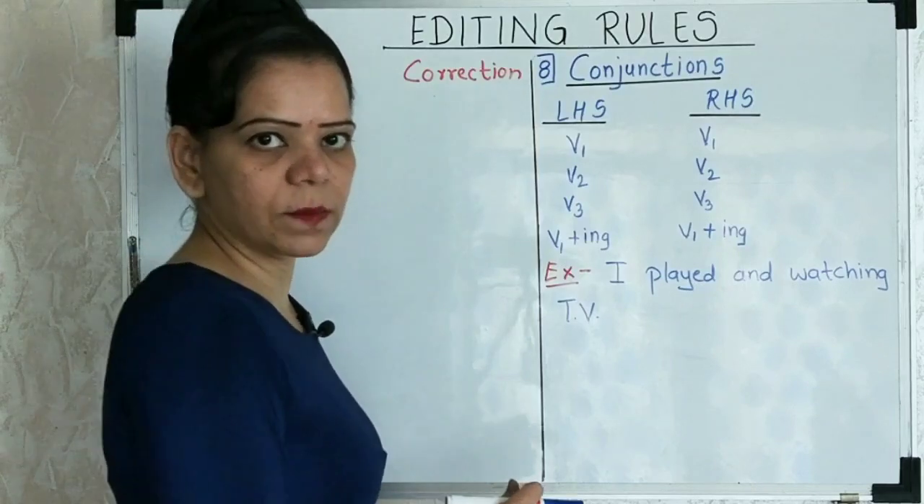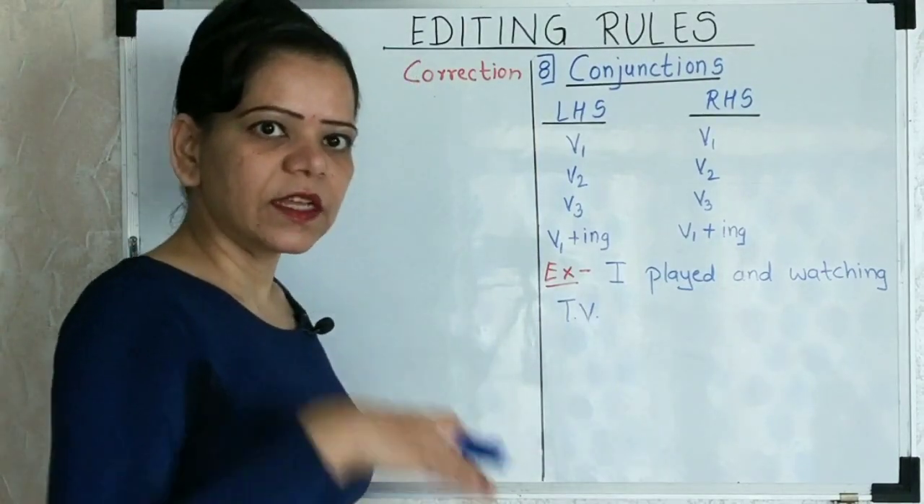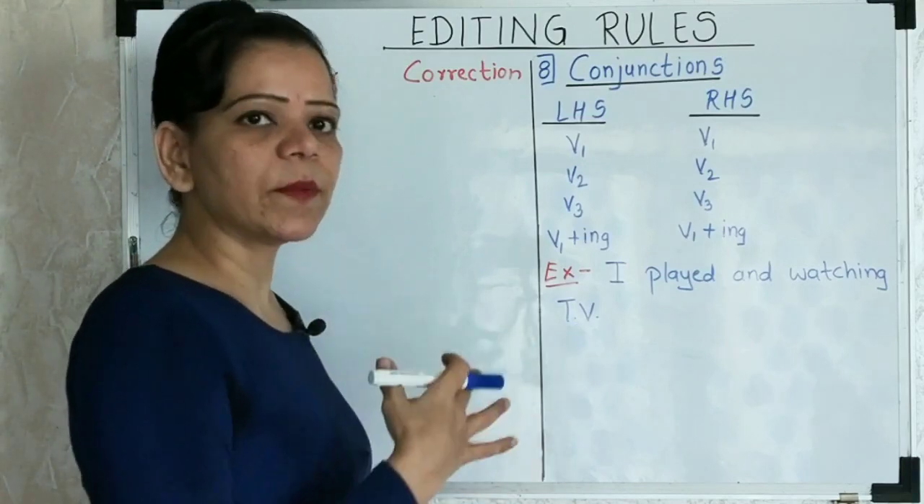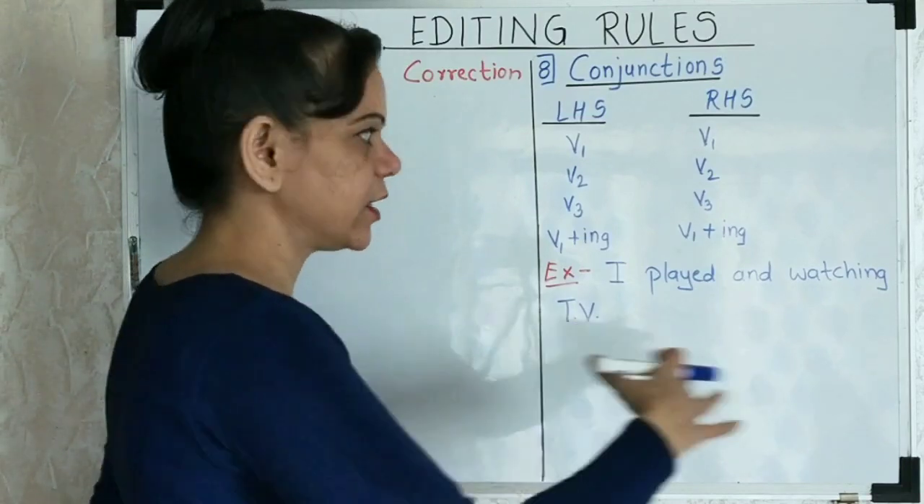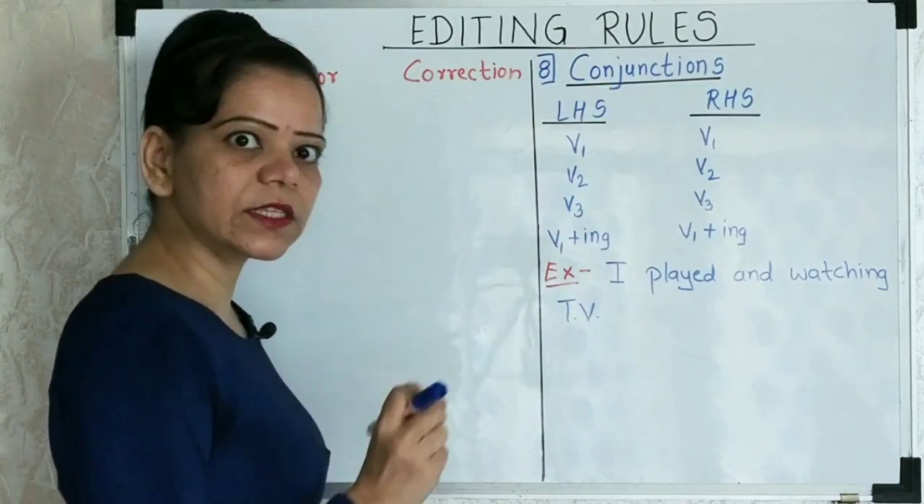What exactly do I mean by that? When I say "I played and watching TV", does it sound in symphony? Is it in harmony? Can you get the flow of the sentence? No, there's something wrong over here. What exactly is the error?